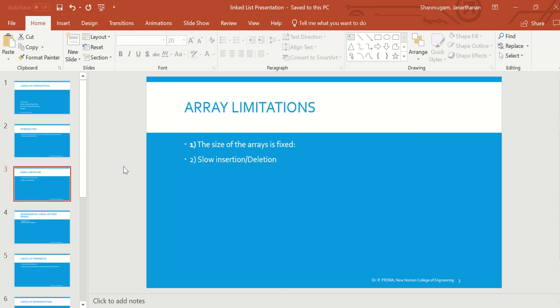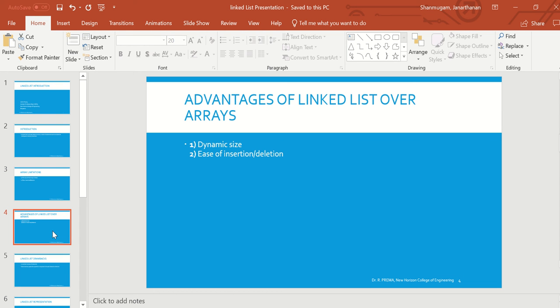The second one is slow insertion and deletion. Inserting a new element in an array of elements is quite expensive, because room has to be created for the new element, and to create that room, existing elements have to be shifted. So definitely it is an expensive task. Then why do we go for linked list? Definitely it has some advantages.